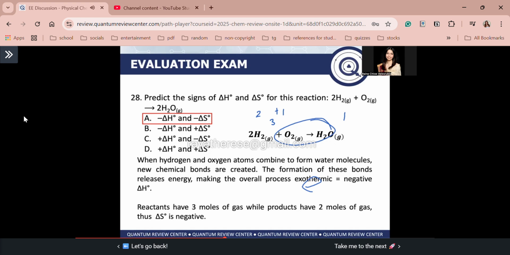Again guys, when you look at delta S naught, look first at the state of your reactants and products, right? So for example, liquid to gas. Okay? That results in an increase in entropy in general. When do you look at the number of moles in the reactants and products?